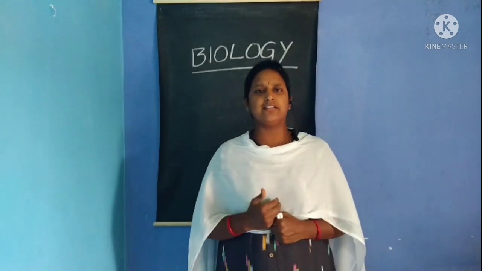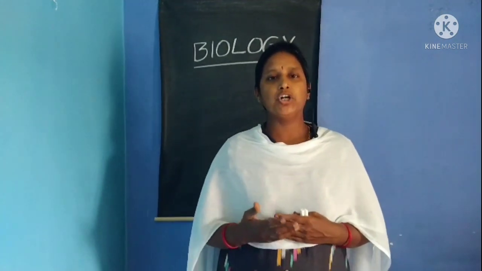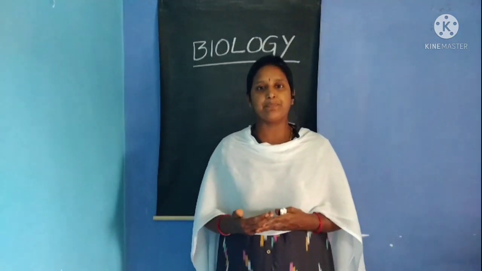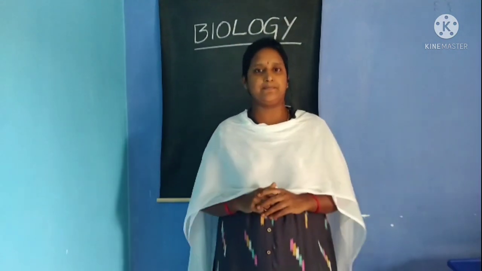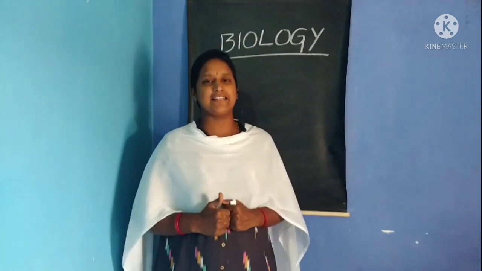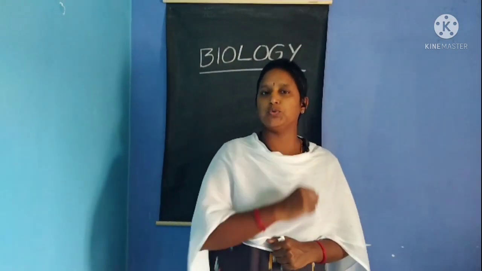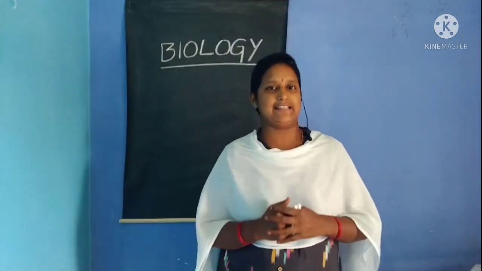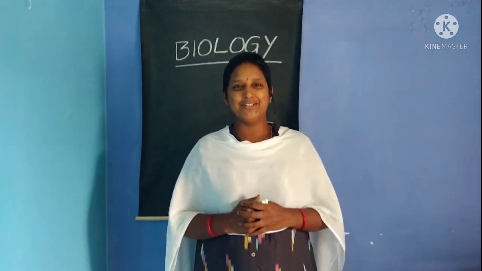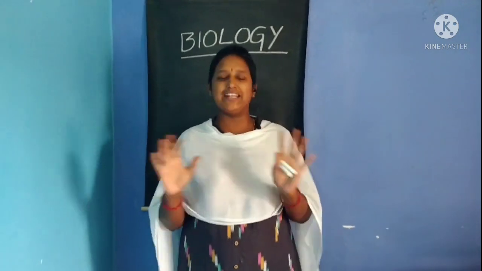Till 7th standard, right from 1st, 2nd, 3rd, 4th, 5th, 6th, 7th classes, you have been studying science as general science. Isn't it? Yes. So, now from 8th class, we are going to study science under two names: physical science and biological science. Okay, children? So, our biology is very important. It is very interesting.